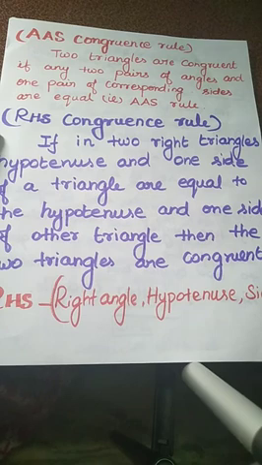The final one is the RHS congruence rule. If in two right triangles, the hypotenuse and one side of a triangle are equal to the hypotenuse and one side of the other triangle, then the two triangles are congruent. What is the expansion of RHS? Right angle, hypotenuse, side.